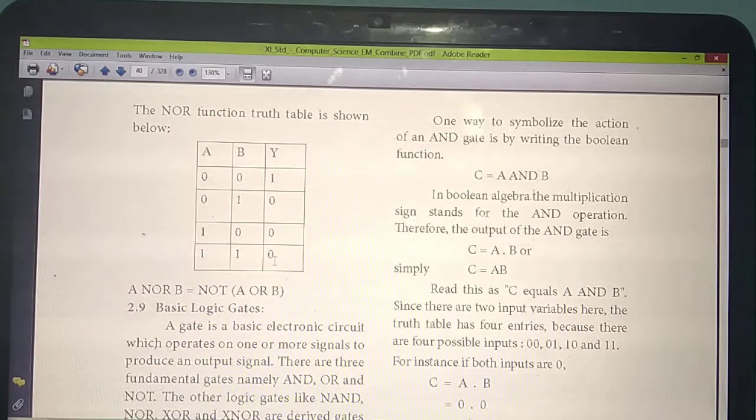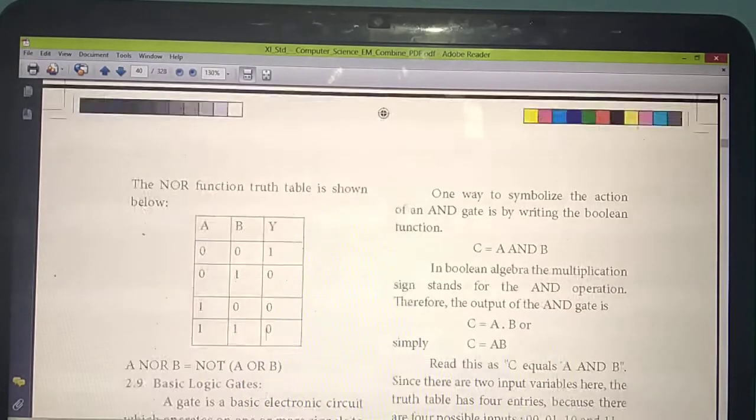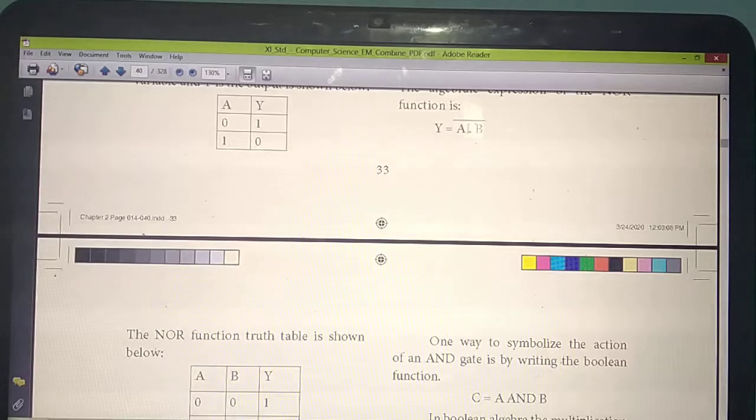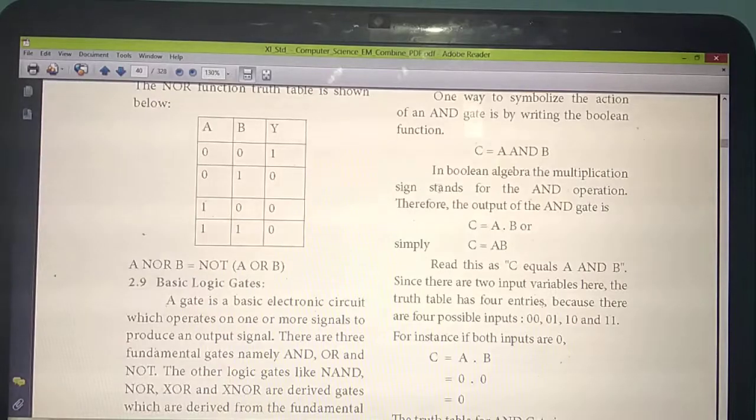Understand how you will get the answer? So you have corrected this one; in this place you should write A plus B, whole bar. How can we read this one? A NOR B. So how will you get A NOR B? Not of A or B.